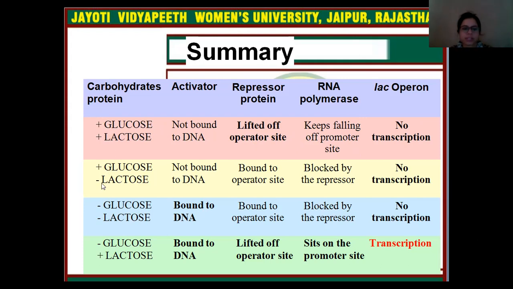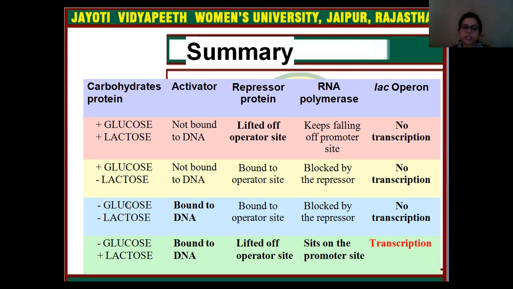and that's why no transcription occurs, meaning RNA polymerase keeps falling off the promoter site because of the presence of glucose. Second situation, if glucose is present and lactose is absent, the activator is not bound to the DNA, and because lactose is not present, the repressor protein binds simply to the operator site of the lac operon, and now it is blocked by the repressor, so no transcription will occur.